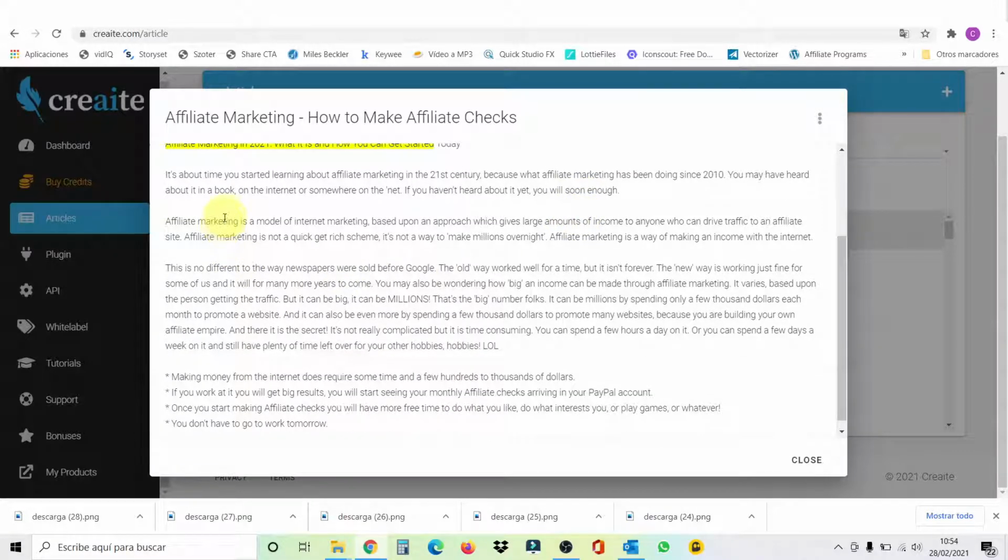It says, it's about time you started learning about affiliate marketing in the 21st century, because what affiliate marketing has been doing since 2010. You may have heard about it in a book, on the internet, or somewhere on the net. If you haven't heard about it yet, you will soon enough. Affiliate marketing is a model of internet based upon approach which gives large amounts of income to anyone who can drive traffic to affiliate site. Affiliate marketing is not a quick get-rich scheme, but it's not a way to make millions overnight. Affiliate marketing is a way of making an income with the internet. This is no different to the way newspapers were sold before Google, and blah blah blah.